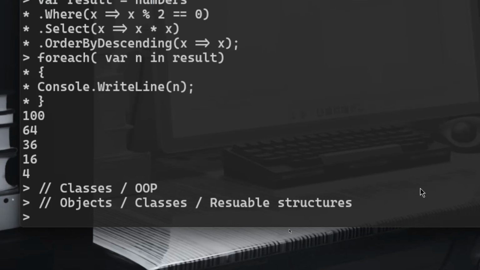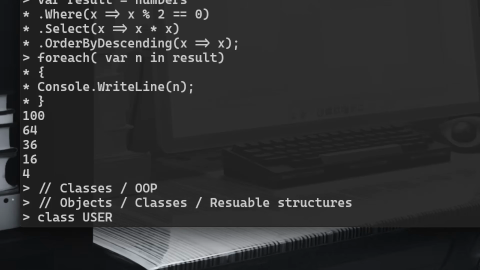So let me give you an example. We can have a user class. Okay, and always, by convention, start your class with a capital U. I honestly like to do it like this to differentiate, but whatever.